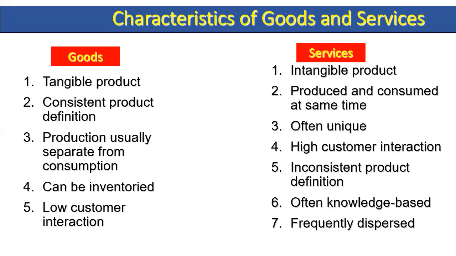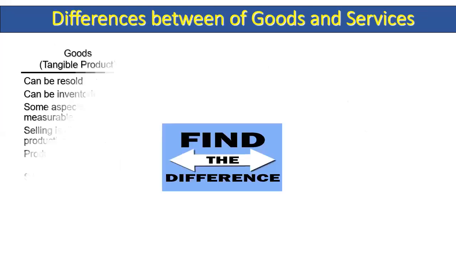So we cannot inventory or store services. Often it's unique every time. High customer interaction: without customer interaction, services cannot be given. Inconsistent product definition, often knowledge based, frequently dispersed, meaning it differs every time.